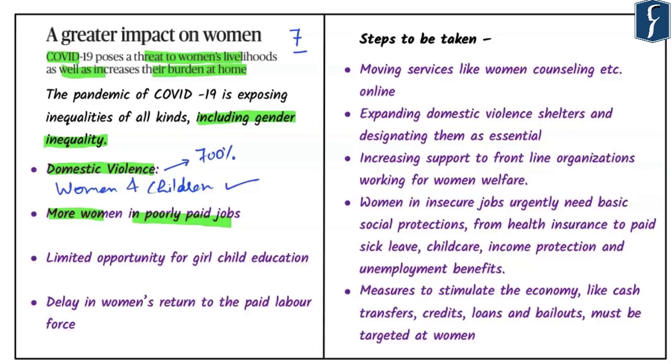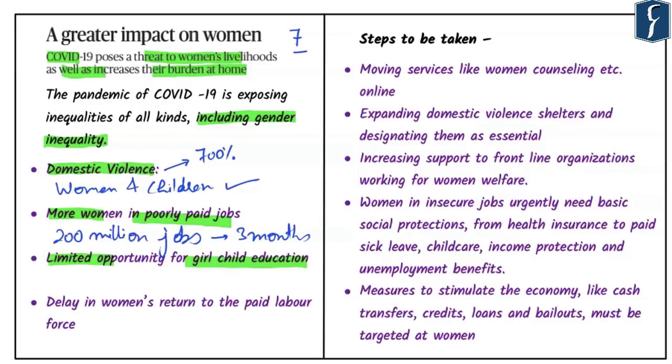If we go by the estimates of the International Labour Organization, it says that nearly 200 million jobs will be lost in the next 3 months alone. And there is no denying the fact that these will be from those sectors we have just mentioned, that is, casual laborers, domestic workers, street vendors, etc.